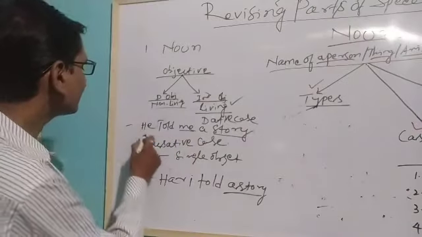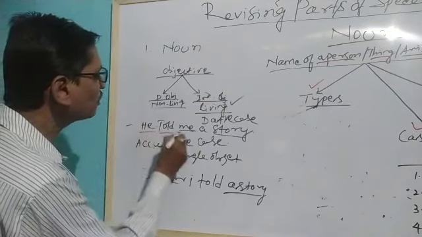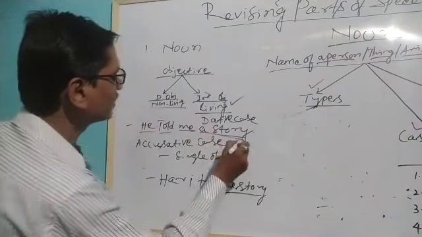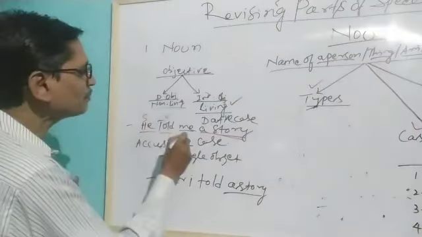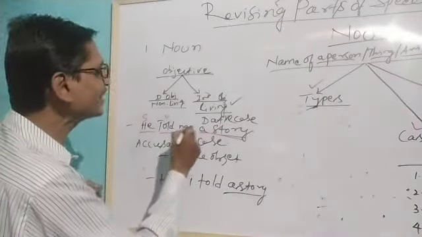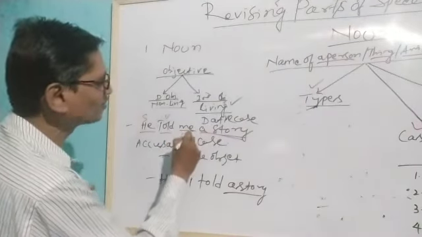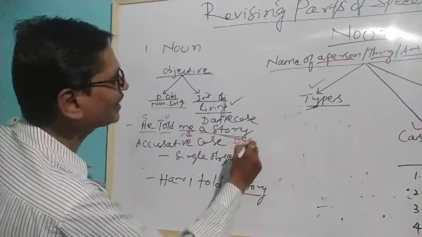I have written here a sentence, you see. He told me a story. He is the subject, told is the verb, me is a living thing, that is an indirect object. A story is a non-living thing, that is a direct object.